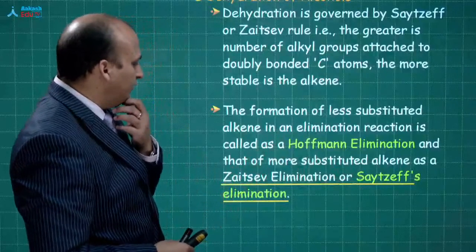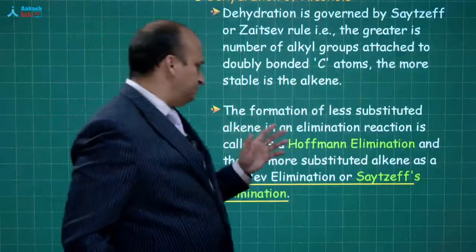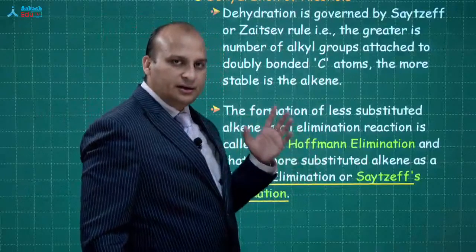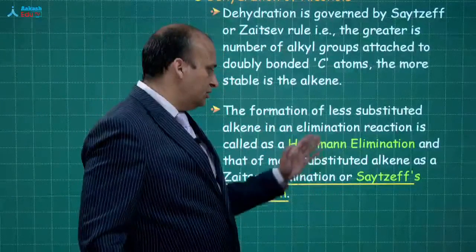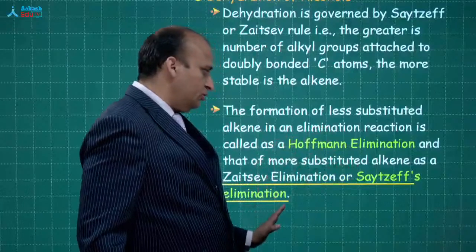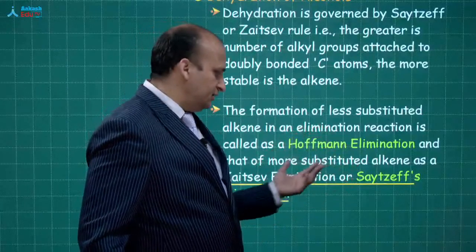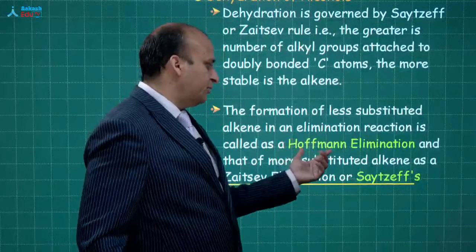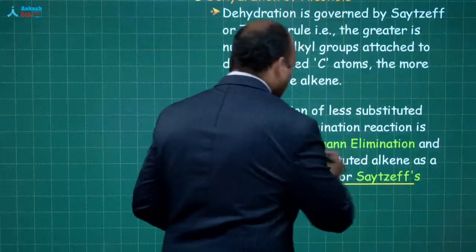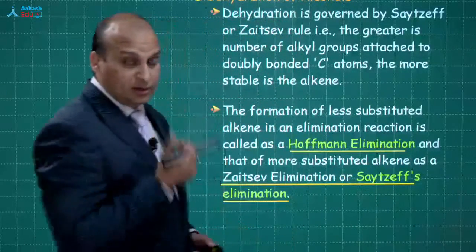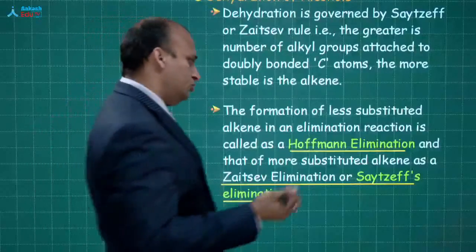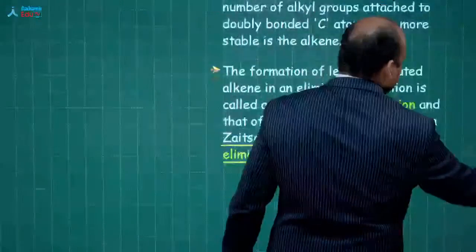So, we are saying that the dehydration of alcohols follows Saytzeff's elimination rule. The major product will be Saytzeff's elimination product and the minor product will be the Hofmann elimination product. Sir, what are these? What are these? Why is it so? Okay. Now see, beta.